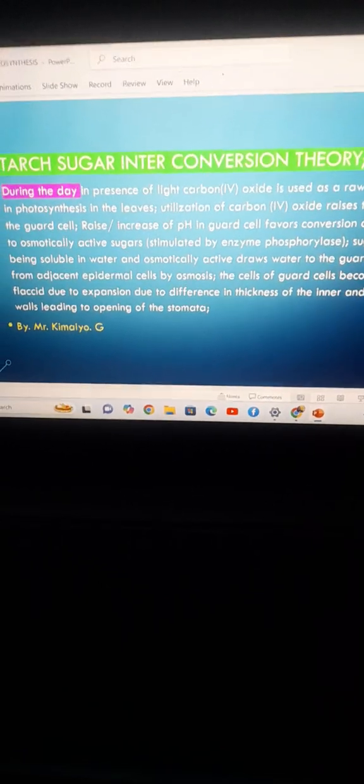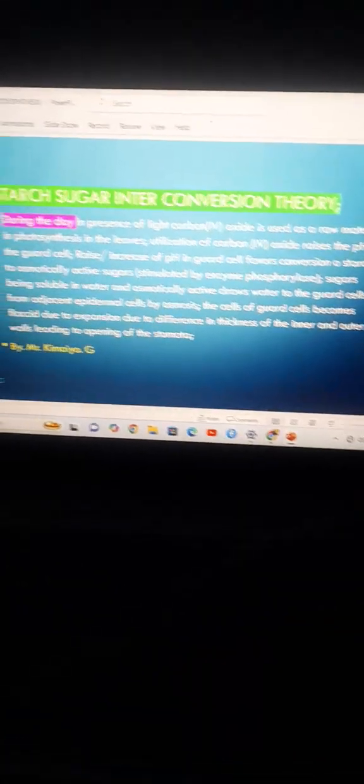Sugars, because they are soluble, will increase the osmotic properties, drawing water into the guard cell from the adjacent epidermal cells, making the guard cell turgid, and the stomata open.